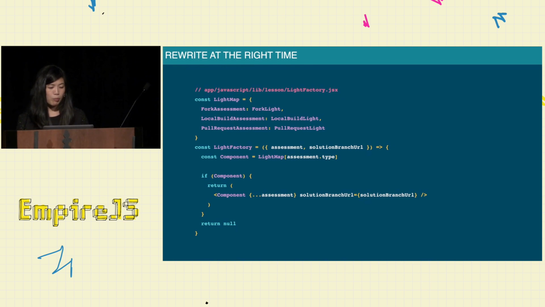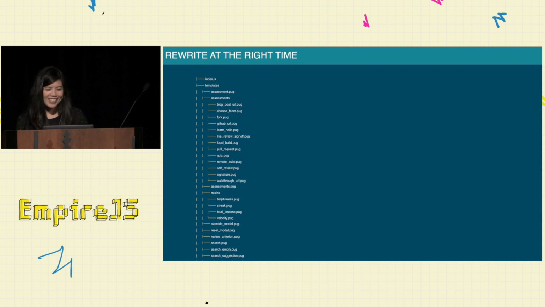So it's pretty nice. And through this rewrite, we were able to go from a sprawling backbone Marionette app that looked like this. There are so many files that actually bleed off the screen. I didn't bother formatting them because there's so many. And we turned that into something a lot smaller that looks like this, which is really exciting.